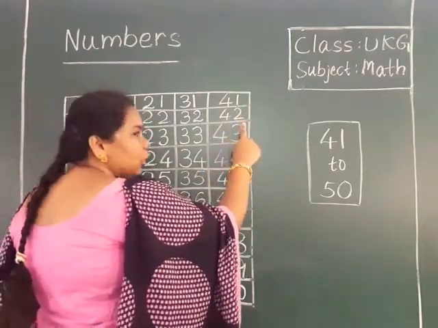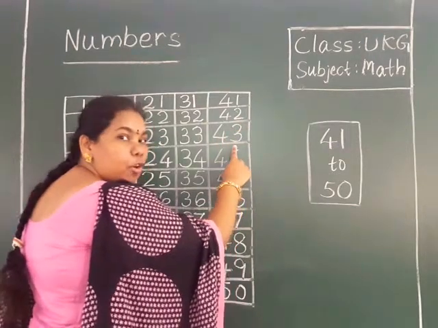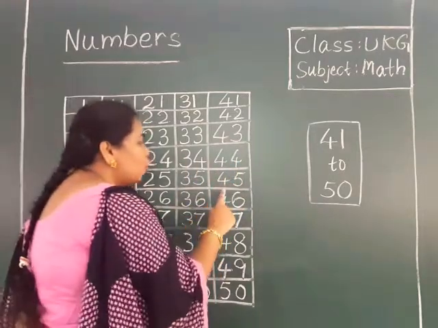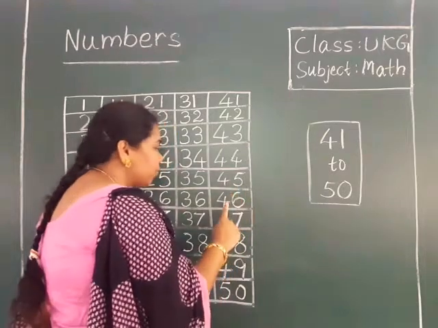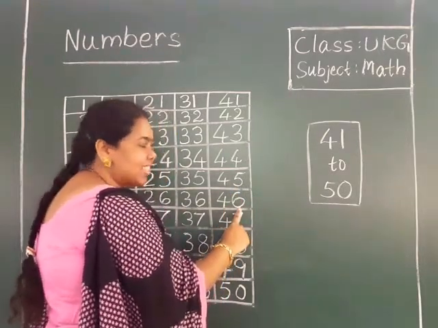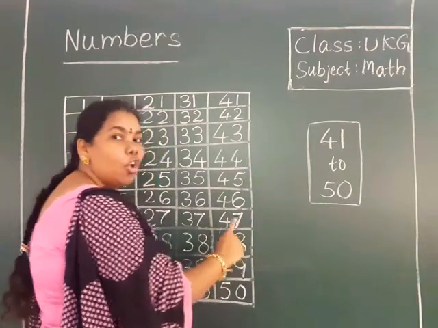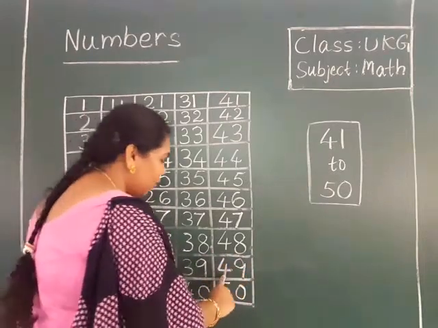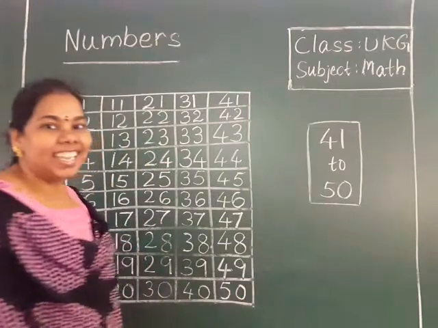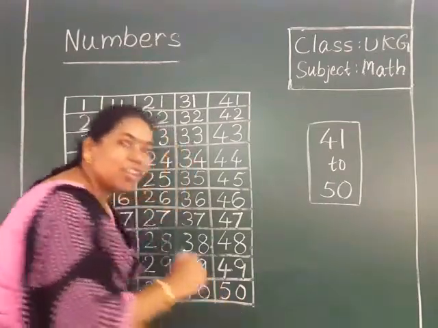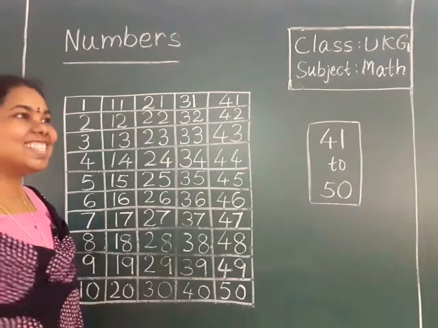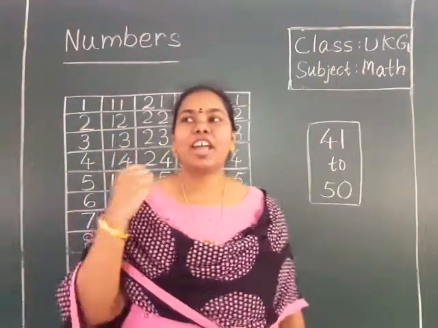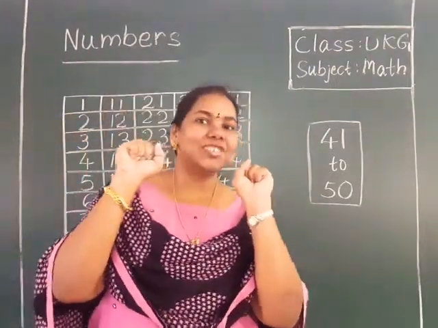4, 2, 42. 4, 3, 43. 4, 4, 44. 4, 5, 45. 4, 6, 46. 4, 7, 47. 4, 8, 48. 4, 9, 49. 5, 0, 50. Yes? Shall we say once again the numbers 41 to 50? Come on, say with me. Now you should open your fingers. With the fingers we'll learn it.